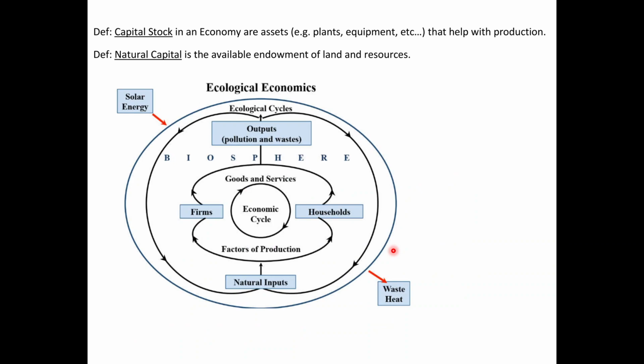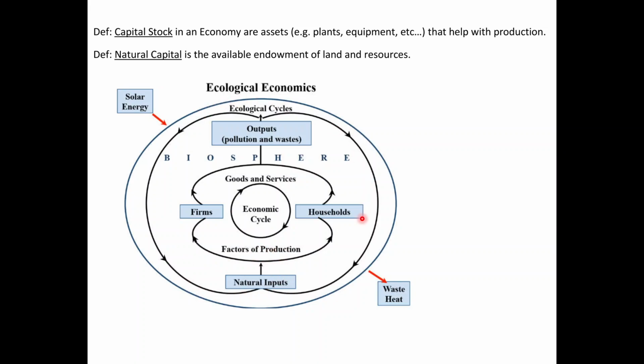This is the picture for ecological economics. Ecological economics introduced the distinction between capital stock and natural capital. Capital stock is the plants and equipment, the stuff that helps with production. In traditional economics, there is just capital stock. There's no mention of natural capital. Ecological economics emphasizes natural capital, the fixed amount of land and resources, the natural input that must go into the factors of production.